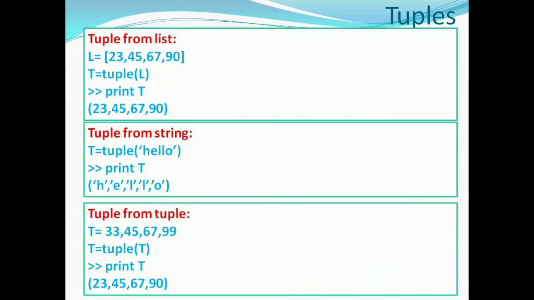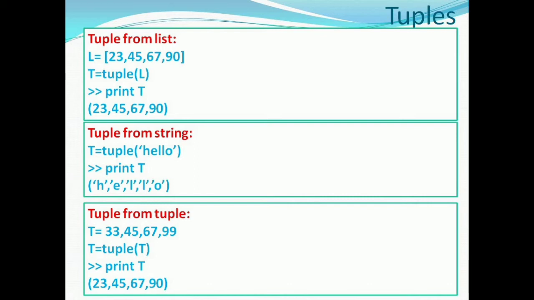We can create a tuple from a sequence also. A sequence may be a list or a string or a tuple itself. In the given example, L is equal to within square brackets 23, 45, 67 and 90. T is equal to tuple L will make the list a tuple. We can make a tuple from a string also. T is equal to tuple hello will print H, E, L, L, O. Each alphabet will be an element of the tuple.